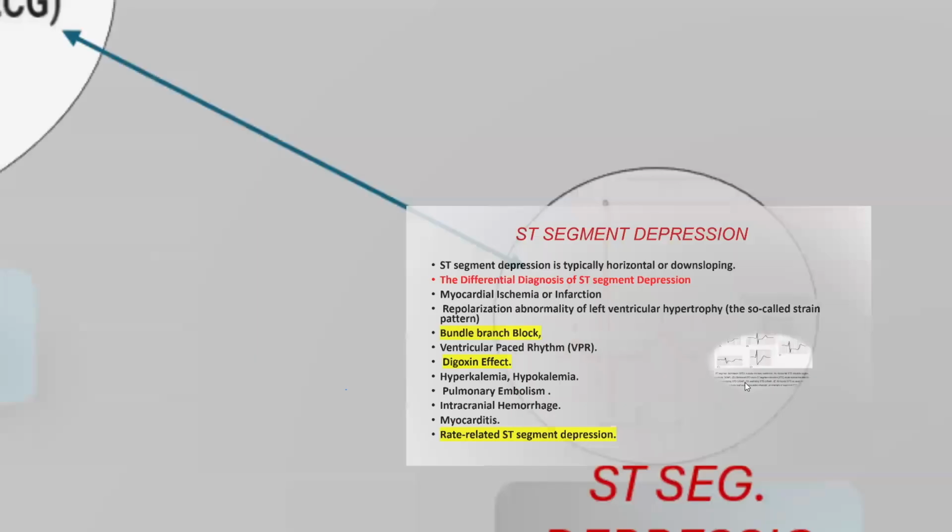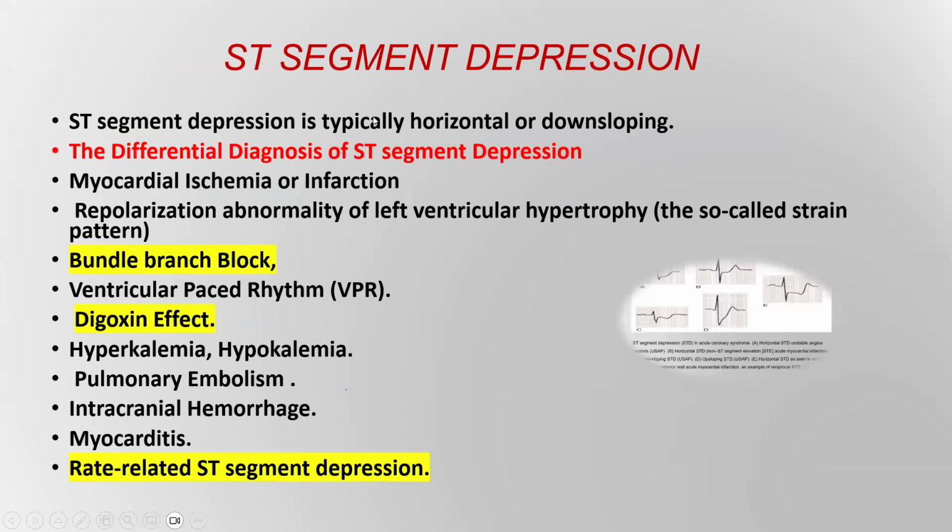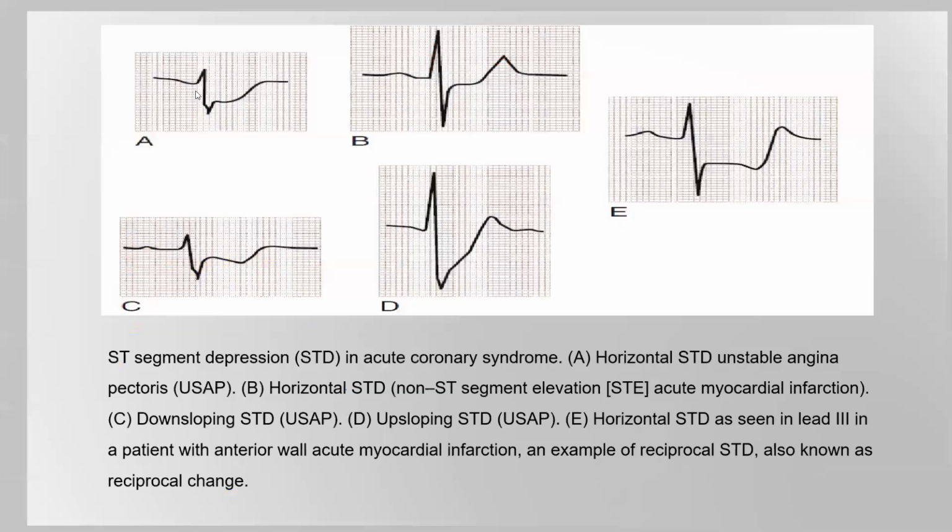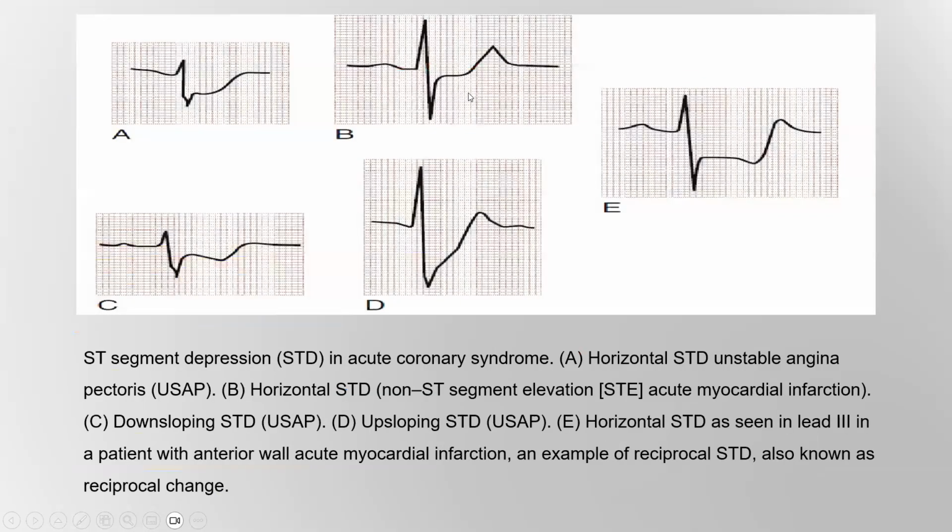The next ECG change we will see is ST segment depression. ST segment depression is typically horizontal or downsloping in acute coronary syndrome. As we see here, this is horizontal ST segment depression. Also, there is ST segment depression here, horizontal, or maybe a slight downsloping.